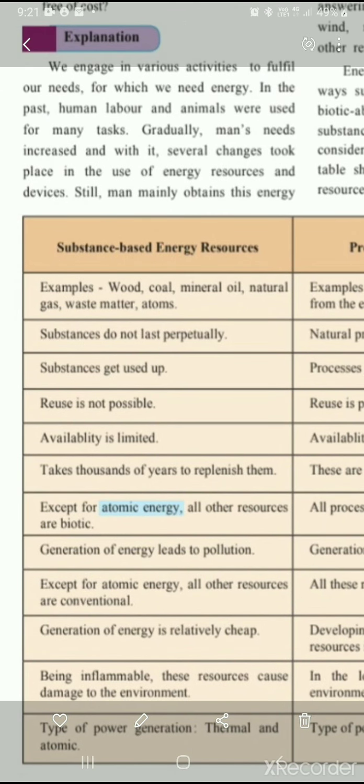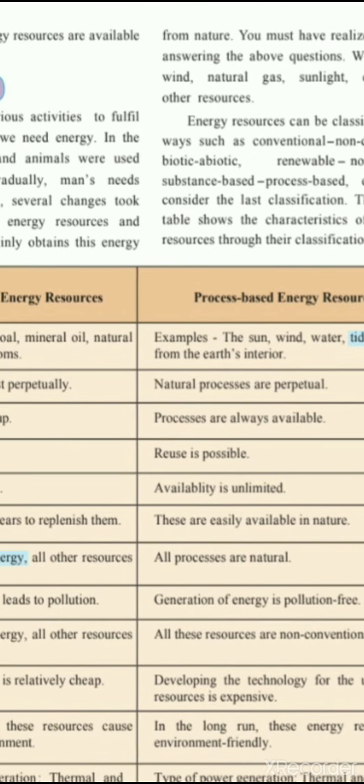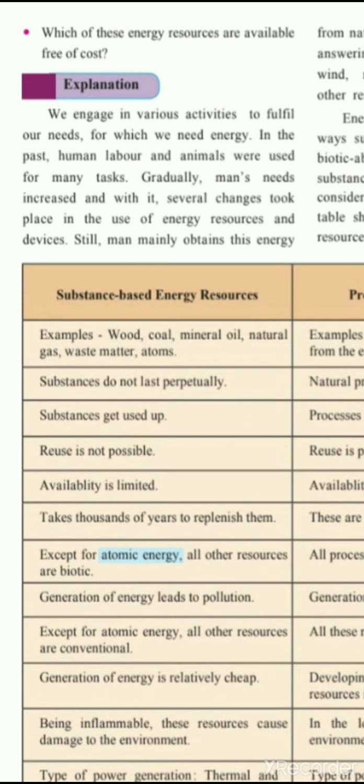So here the explanation is being given. We engage in various activities to fulfill our needs, for which we need energy. In the past, human labor and animals were used for many tasks. Gradually, man's needs increased, and with it several changes took place in the use of energy resources and devices. Still, man mainly obtained this energy from nature. So here we are doing a lot of things, right? To fulfill our needs, we need energy, right? So in the past, human labor as well as animals have been used for doing a lot of works.